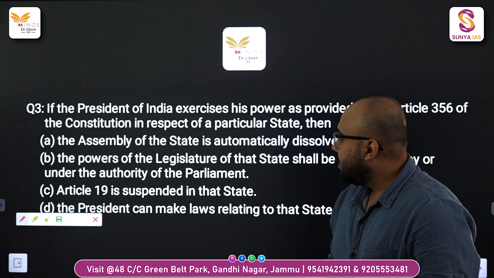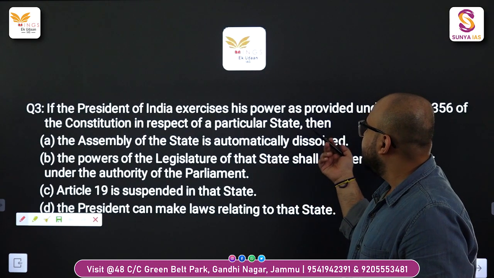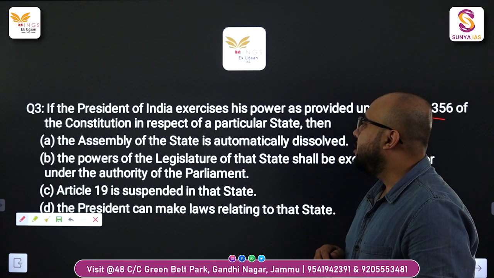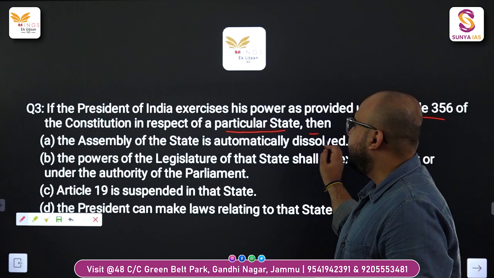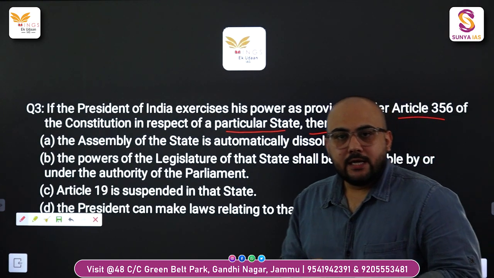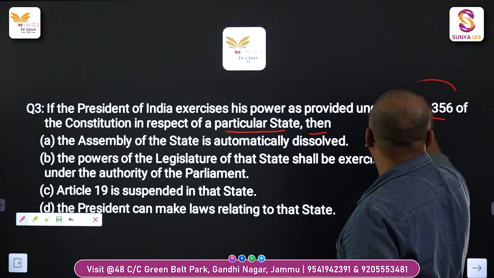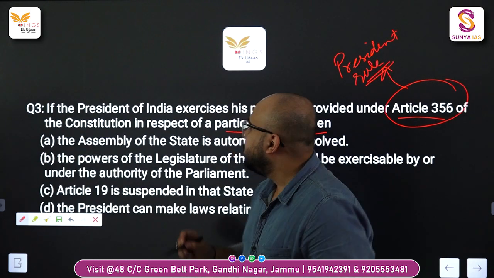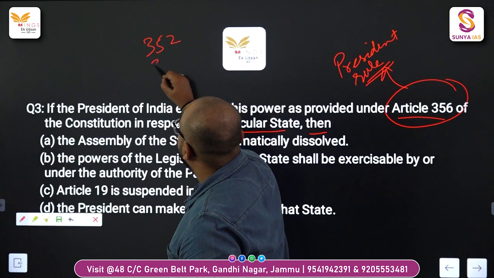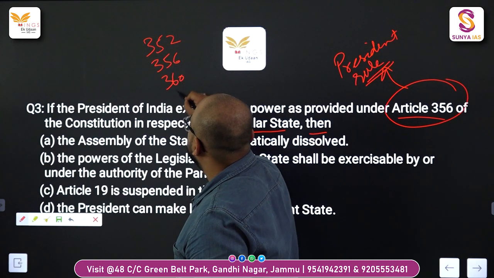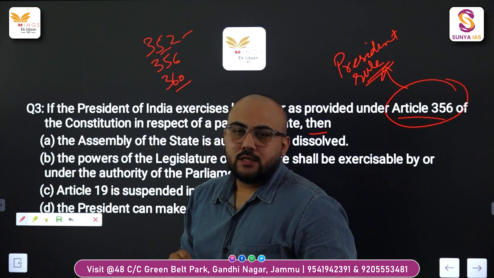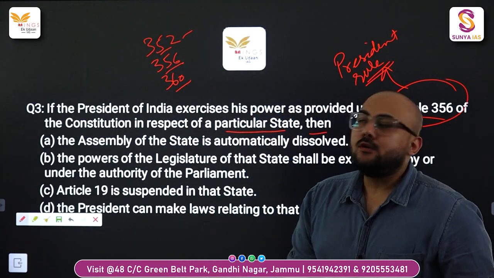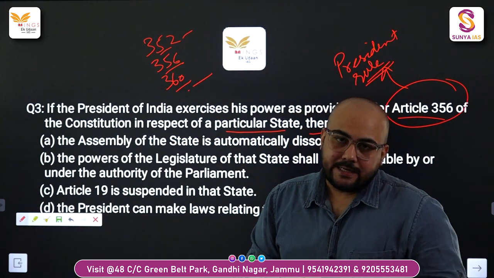Question number 3. If the President of India exercises his powers as provided under Article 356 of the Constitution in respect of a particular state, then first let us talk about Article 356. Article 356 talks about the President's rule. It is among the 3 emergency powers that come under Articles 352, 356 and 360. 352 is regarding the external emergency or the national emergency, 356 is regarding the state emergency, which is called the President's rule, and 360 is the financial emergency respectively.